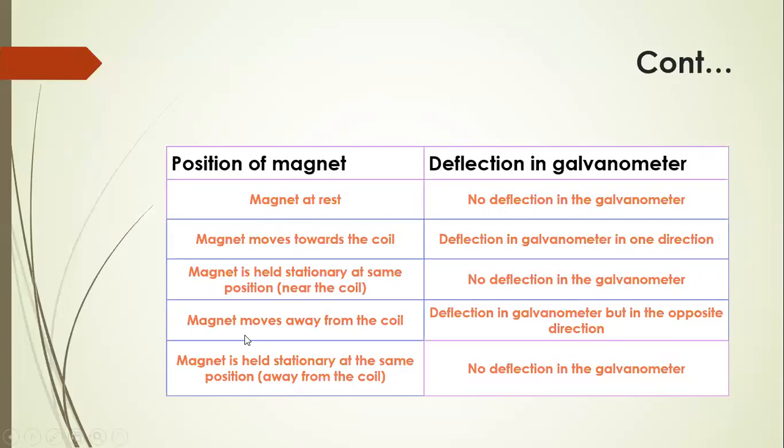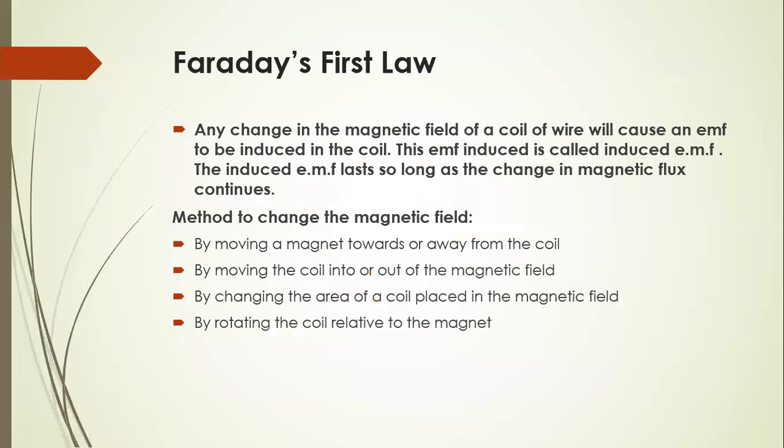Then if the magnet moves away from the coil, there is also a deflection in the galvanometer, but in the opposite direction. After that, if the magnet is held stationary at the same position away from the coil, then also there is no deflection in the galvanometer.